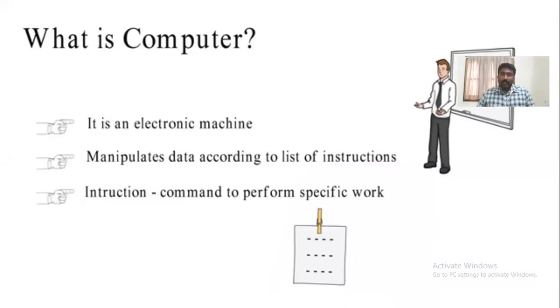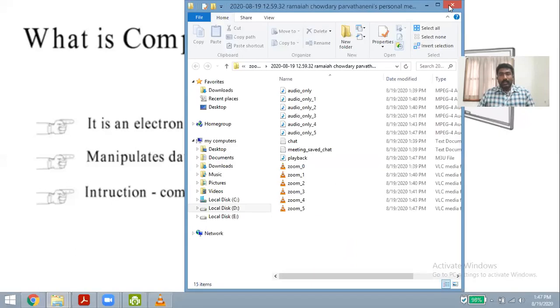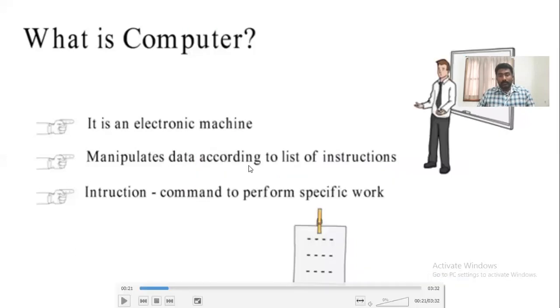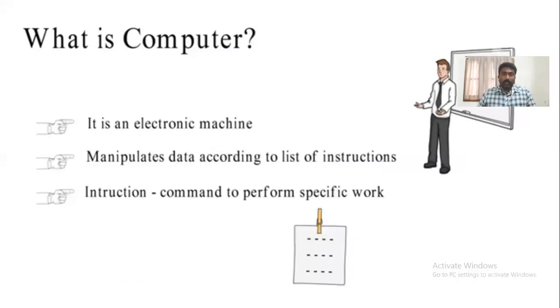So what is an instruction? An instruction is a command, an operation, or a task which is to be done by the computer, which the user is willing to perform on it. We can say an instruction is a set of actions or a set of operations used to perform the basic task for the computer. Now let us see the exact definition of a computer.